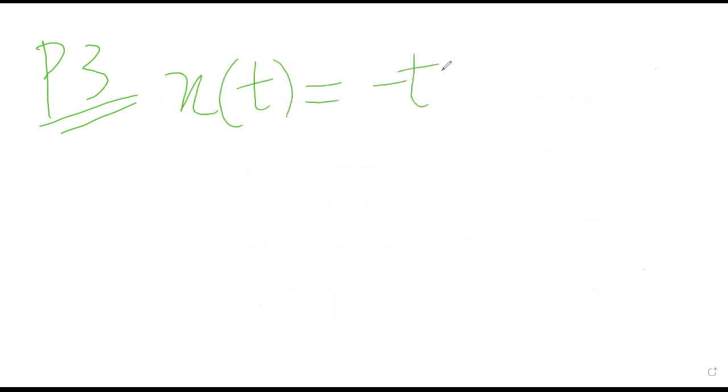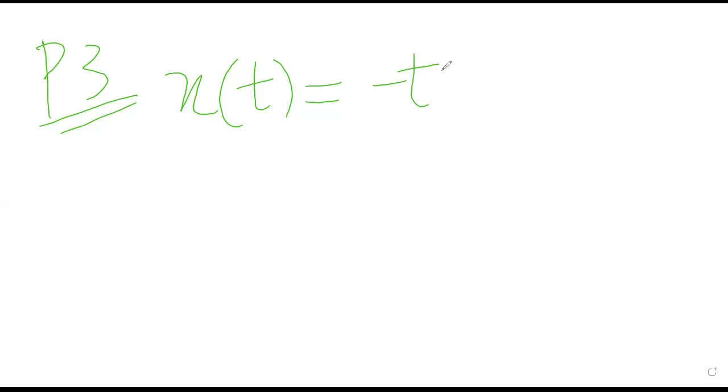Now for problem number 3, we have to plot our graph for a system x of t equals to negative t. So for negative t, how to do it? Negative t means that the coordinates must be negative.